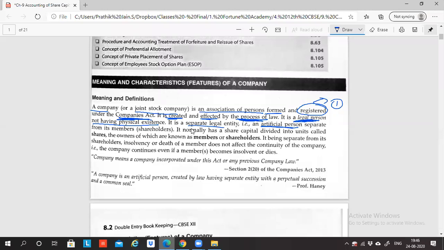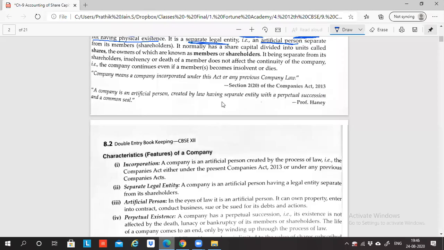It is a separate legal entity. What do you mean by separate legal entity? In 11th standard, we studied the concept of accounting entity or business entity concept. The accounting entity or business entity concept says that the owner of the business and the business are both separate. Whenever you are accounting, you have to account from the business point of view and not from the owner point of view.